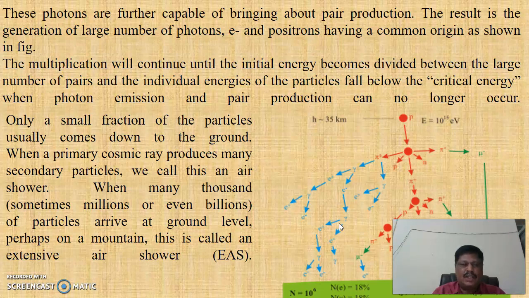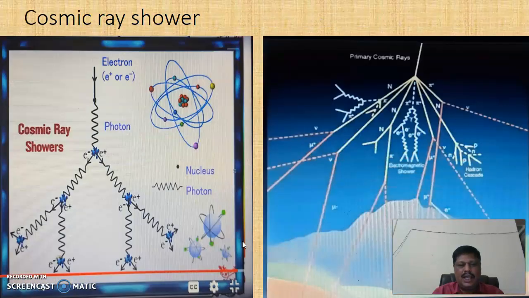Only a small fraction of the particles usually comes down to the ground when a primary cosmic ray produces many secondary particles. We call this an air shower. When many thousands, sometimes millions or even billions of particles arrive at ground level, perhaps on a mountain, this is called an extensive air shower, as shown in the next slide.